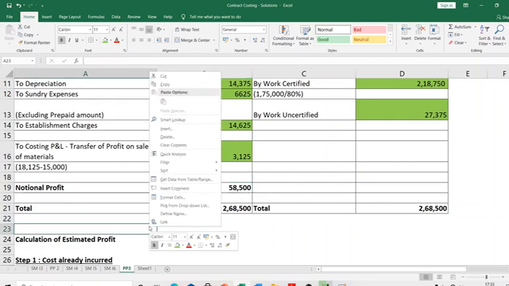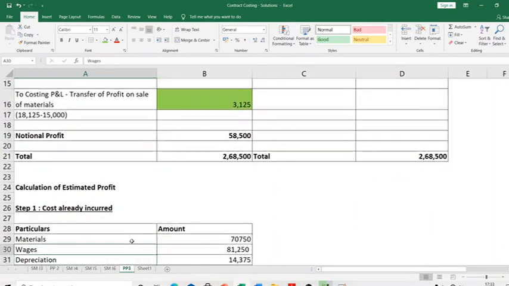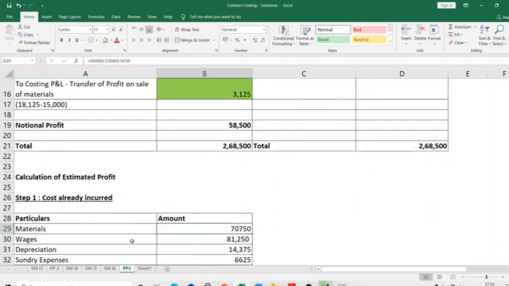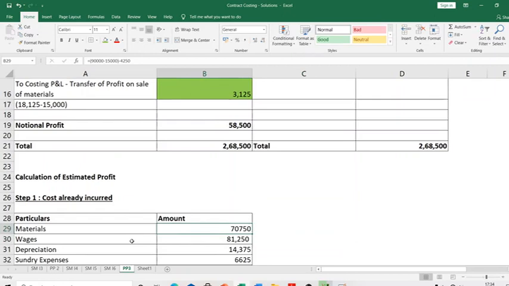So what I'm going to do is, first I'll calculate the cost I've already incurred. Then I'll calculate the cost I am likely to incur. Then I'll calculate the estimated profit. Let's go step by step. See, cost already incurred, 70,750 for materials. The reason I'm saying 70,750 is because I'm taking 90,000, from this 90,000 I am removing 15,000, and I am also removing 4,250. Now I get 70,750. So the cost I am recognizing this year is 70,750.